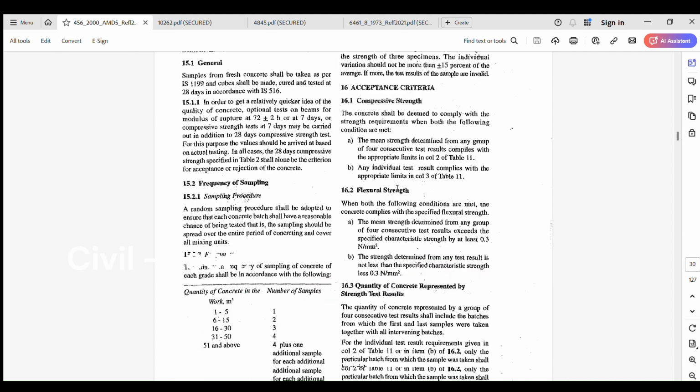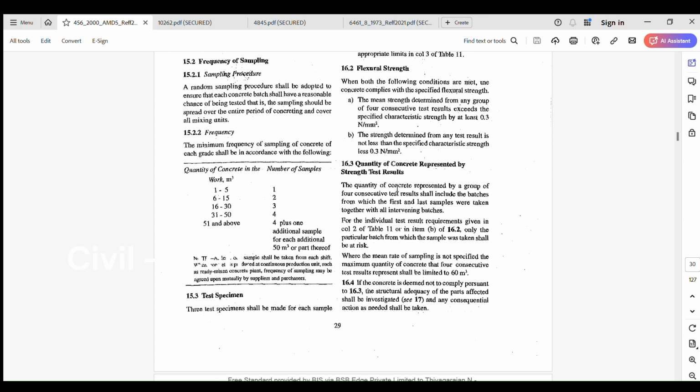So these are the additional samples for checking 3 days, 7 days, 14 days, 21 days, or even the striking time period. If the striking time period is 10 days, we need to check the 10 days cube results too. These extra cubes need to be confirmed by the customer or contractor before the concreting works.